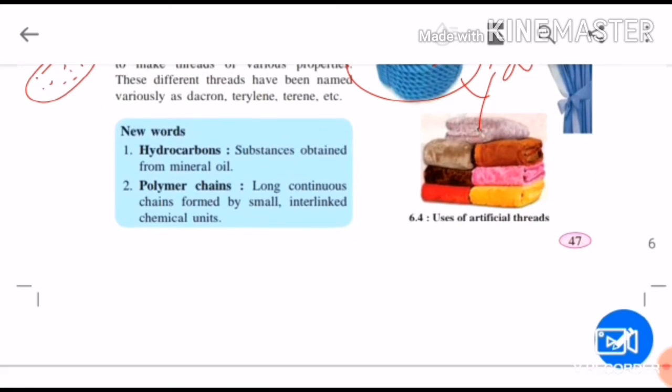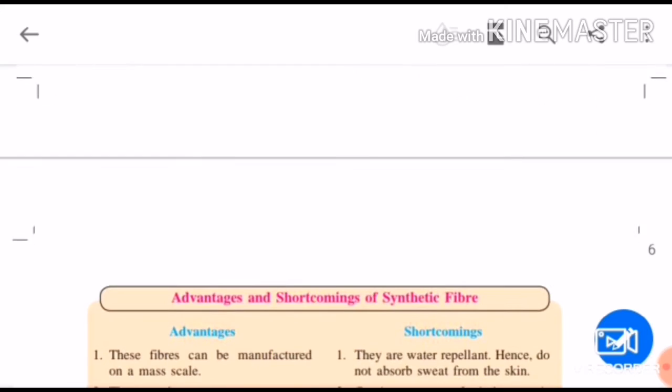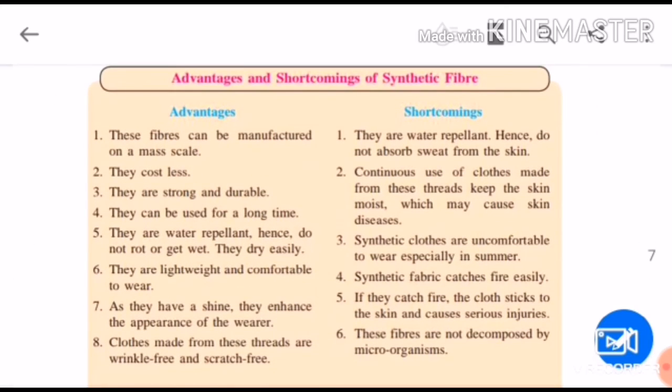They have given us extra information. Hydrocarbons are substances which we get from mineral oil. And what are polymer chains? They are long chains formed by small interlinked chemical units. So here in the last part they have shown us the advantages and shortcomings, or you can say disadvantages, of synthetic fibers.